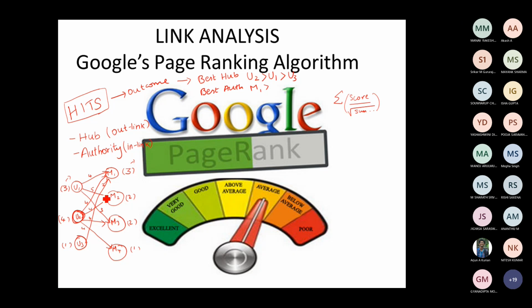M2, for example, is getting 2 and 2 from here, so 4 ratings in total out of 10. Movie 3 is getting 4 plus 3, so 7 is going to be the rating. Even though M2 and M3 are tied, I will say M2 is going to have the next best authority score, and then obviously M4.